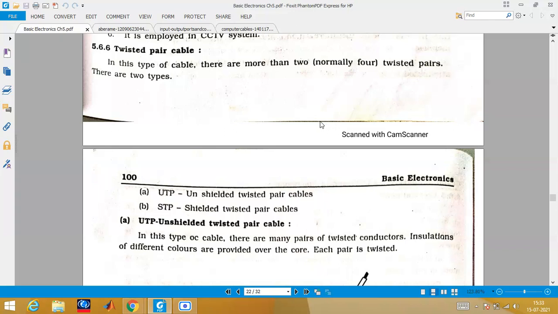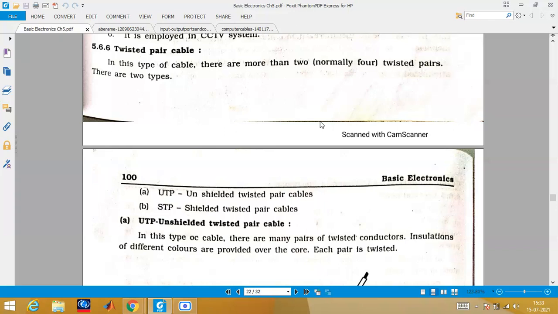Generally in our home we use a twisted pair cable. अगर आपको कभी अपने घर पे wires देखने का opportunity मिले, just open that switchboard, you can see the wire will be twisted, दो अलग colors के wire को twist किया होगा। या आप अपने घर के fan के ऊपर देखिए, तो जो वायर दिखाई देता है वो भी ट्विस्टेड होता है ना। So that particular wire is known as twisted pair cable. 2 से 4 pairs उसमें आपको मिल जाएंगे depending upon the application.